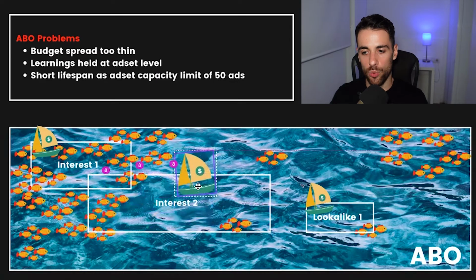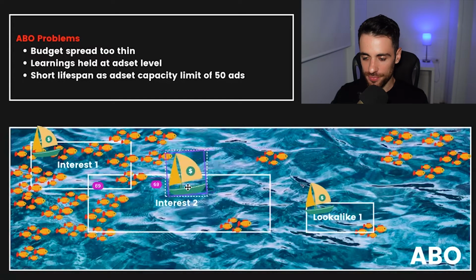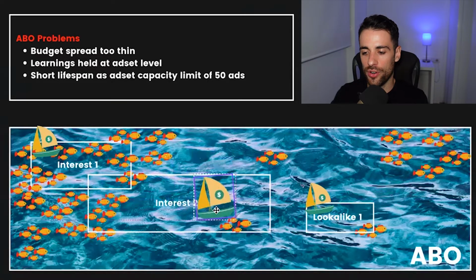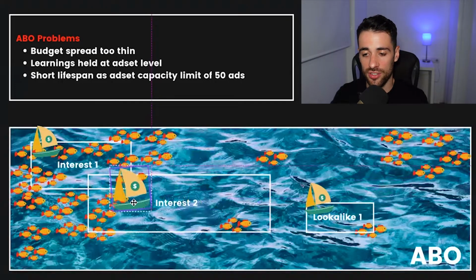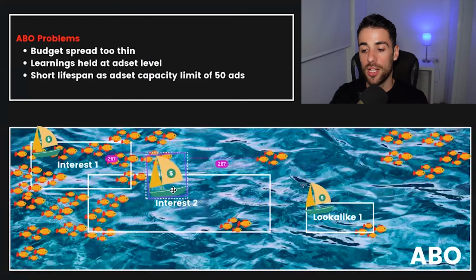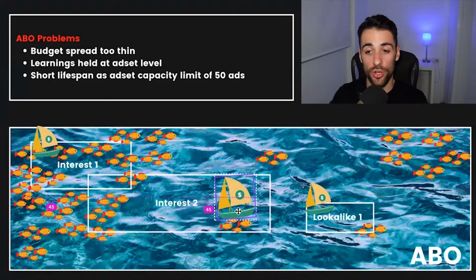But in the duplicated one, the learnings are at the ad set level. We have to start again. We have to go back into the learning phase. It does not know that we've already come over here. So sure, you might have the situation where it decides to come down here and after a couple of days you find the audience and in 3 days time you're like, right, we're starting to do well, let's scale up. But in that same time, those 3 days, you might start heading down here, not getting results, and then end up here where there's no fish anymore and you're not doing well, okay?